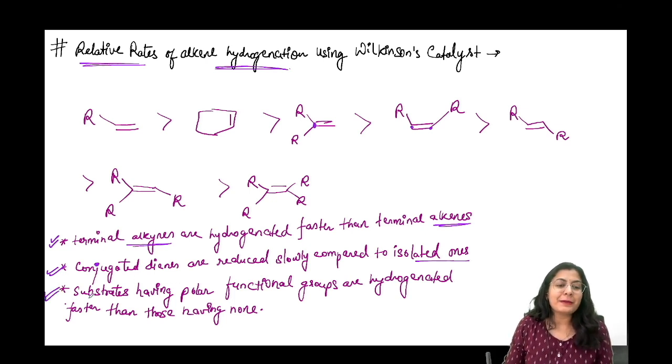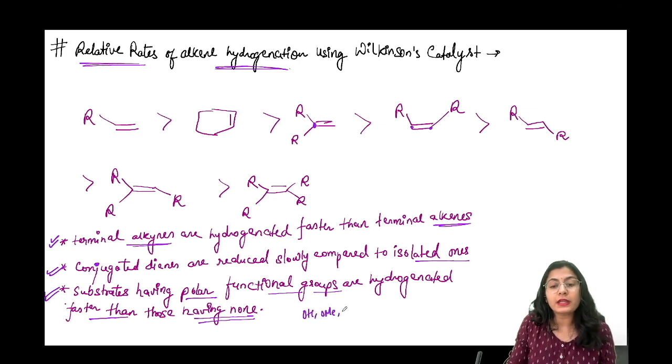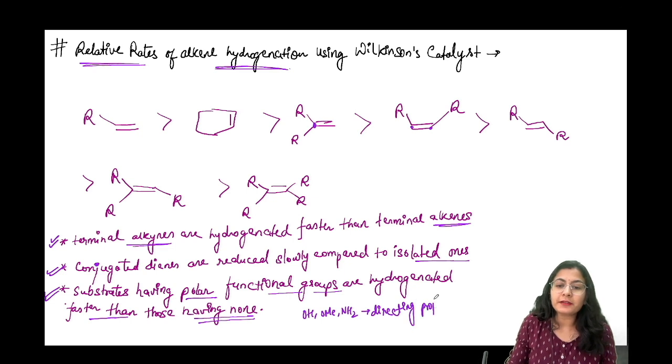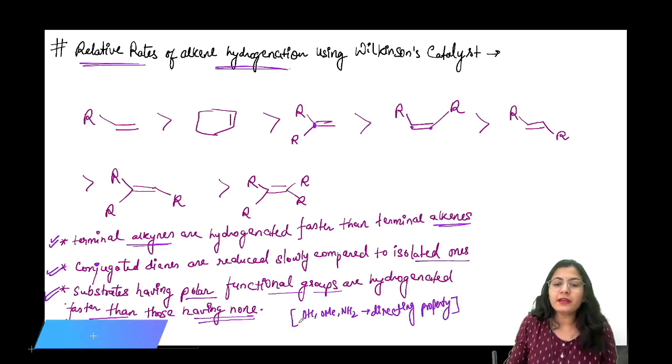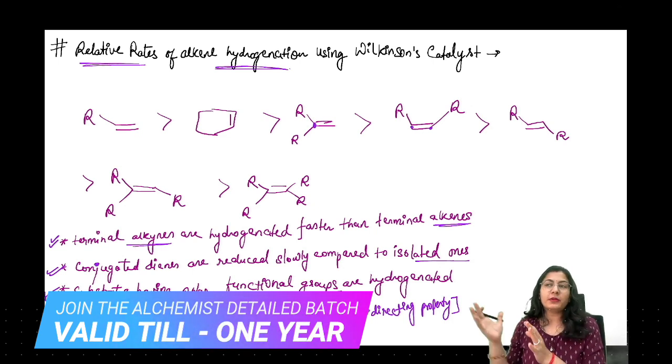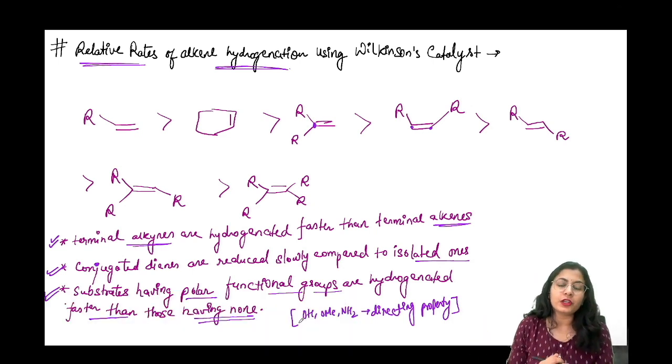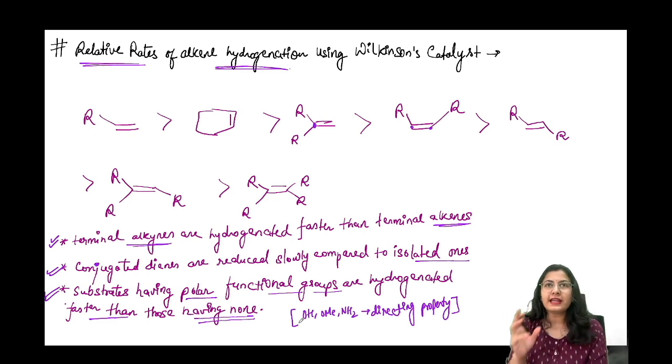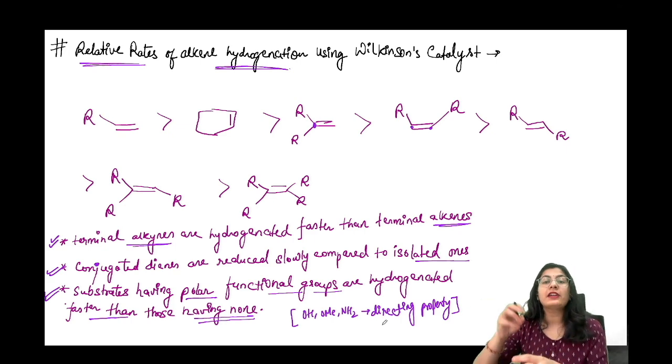Okay. Next, substrates having polar functional groups are hydrogenated faster than those having none. Polar functional group मतलब कि you can take OH, you can take OMe, you can take NH2, all of these. ठीक है, ये क्या करते हैं? Do they also show directing property? Yes, they also show directing property. What do I mean by that? ये polar group है, definitely they are going to make the reaction faster because the metal is attracted towards these polar groups. Okay, kind of a chelation. It's not exactly chelation, but yeah, attracted. Force of attraction is there, and they also direct where the hydrogen is going to be placed.